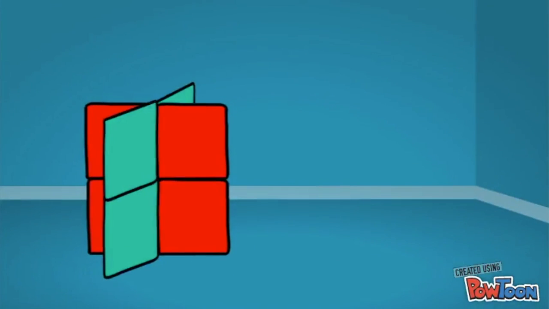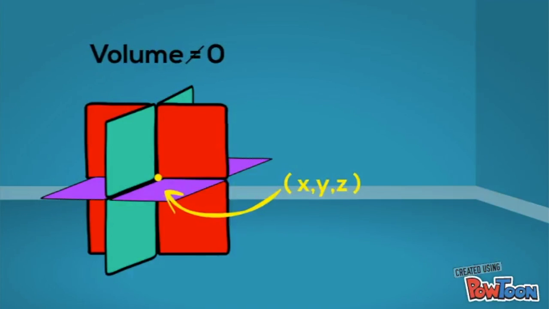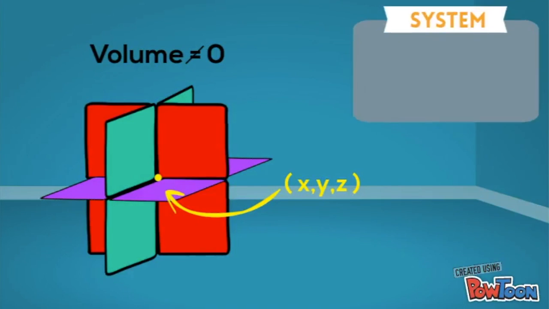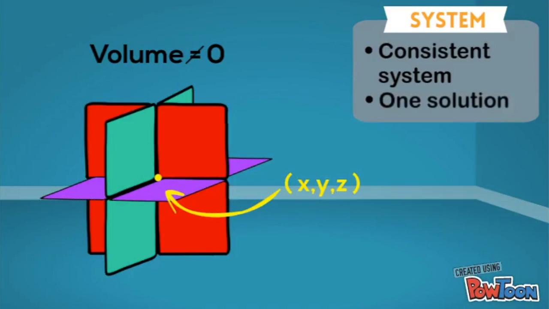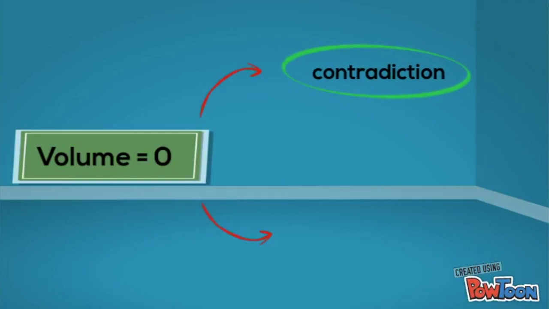Now back to the system. If the result of the volume test is not zero, then the three planes must intersect at an exact point. This also means that this system is a consistent system and has only one solution. Meanwhile, you will have two possible outcomes if the volume is equal to 0. The first outcome is when the result is a contradiction, and the second outcome is when the result is a true statement.